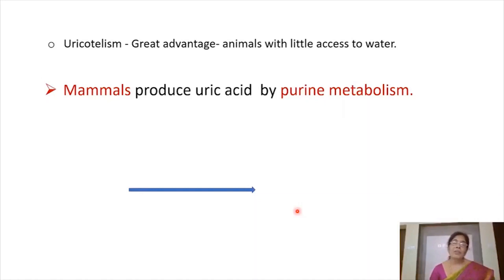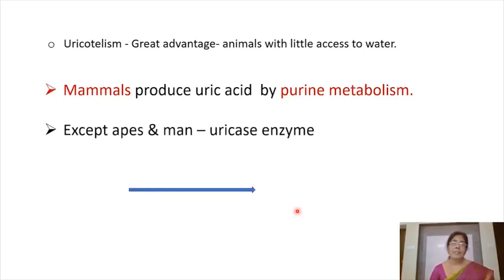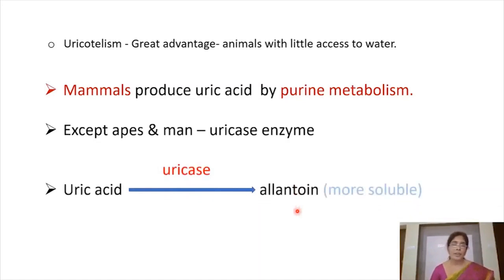So mammals also produce uric acid by purine metabolism. What are purines? These are nitrogenous bases found in the nucleic acids DNA and RNA. All other mammals except apes and man, they produce uricase enzyme. This uricase enzyme converts the insoluble uric acid into more soluble allantoin, and those mammals, that means except apes and man, they excrete allantoin also, little quantities of allantoin also along with urine.